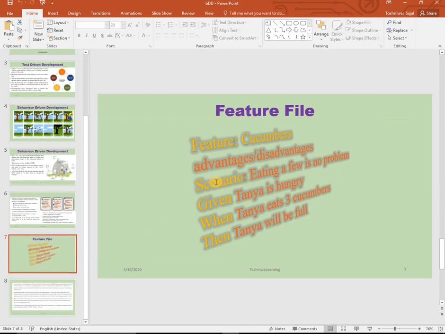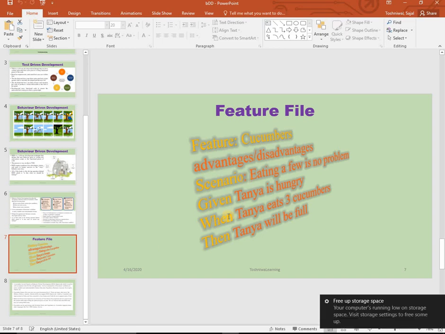This is how a Cucumber feature file looks: Scenario, Given, When, Then. Feature is nothing but the requirement. A big feature is coming, for example, creating an e-commerce website. The scenarios could be many. The first scenario could be the login page. The second scenario could be a grid of items like books, DVDs, and clothing.